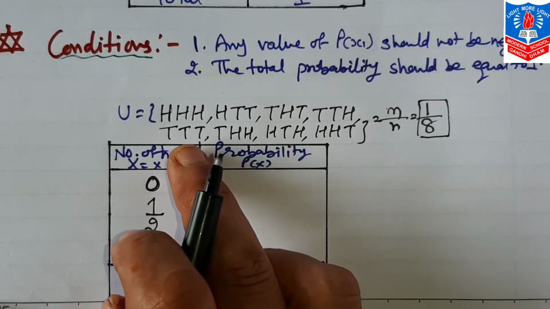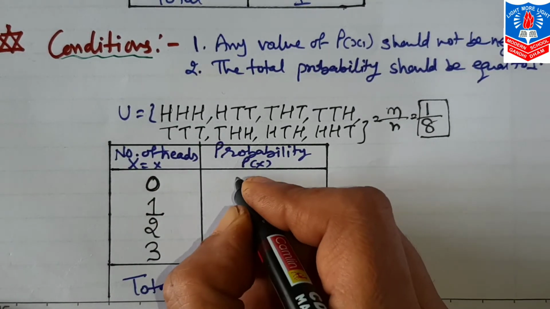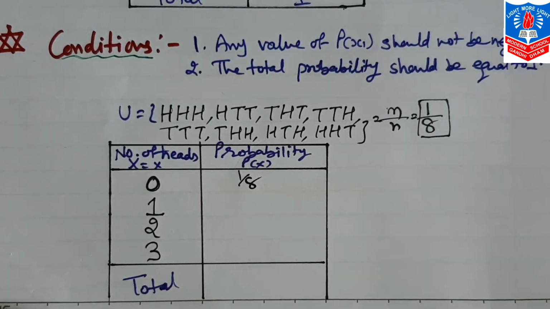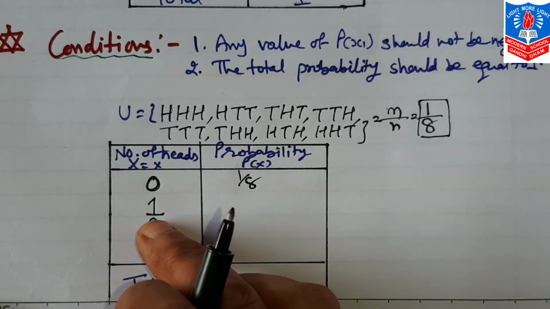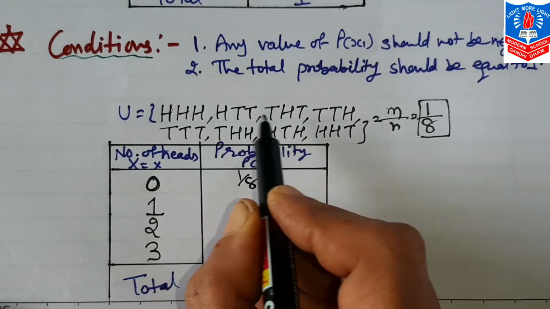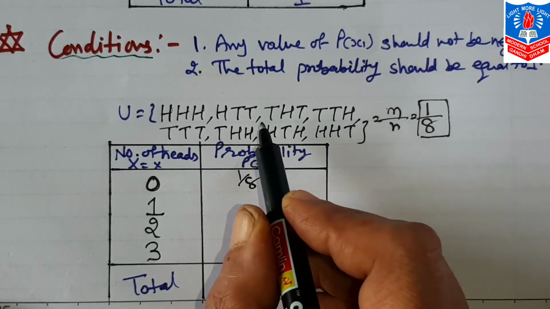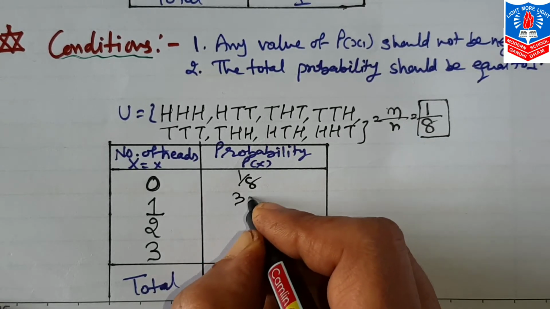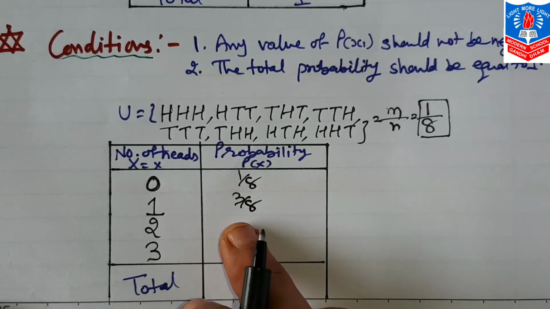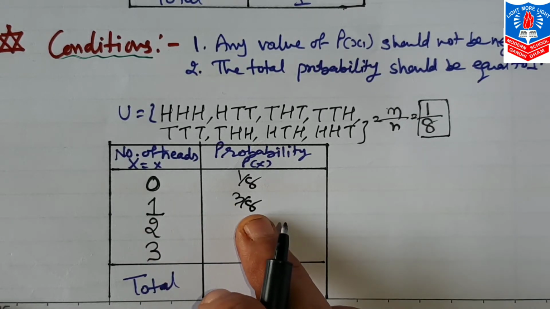So where not a single head, that means TTT, that will be 1 by 8. With one head, how many are there? This is with one head, this is with one head, and this is with one head. So how many? 3. So the probability of one head will be 3 by 8.